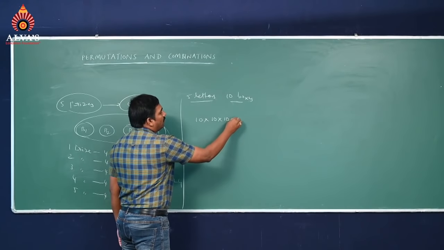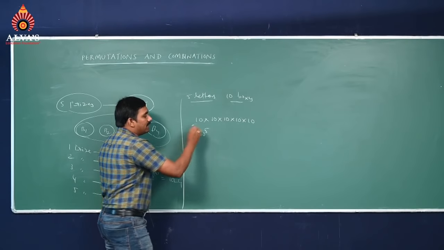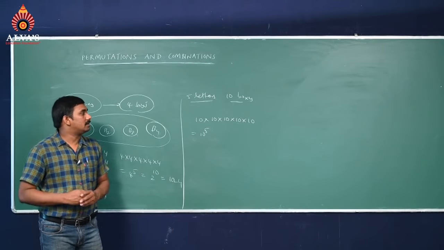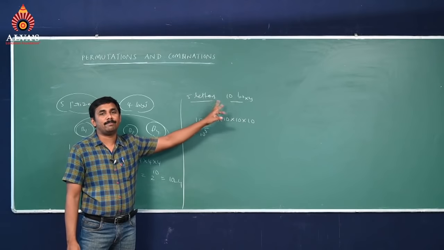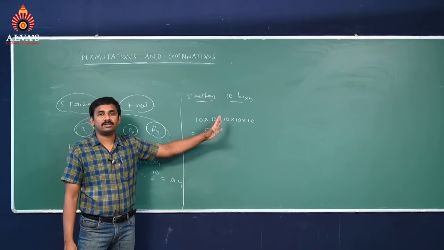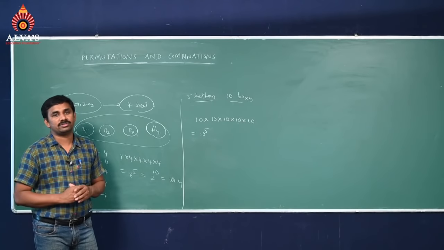Like that, for 5 letters, every letter has 10 chances, then the answer will become 10 power 5. So generally, for n objects to m persons, we can take it as m power n. Like that we can consider, or otherwise logically also we can solve this question.